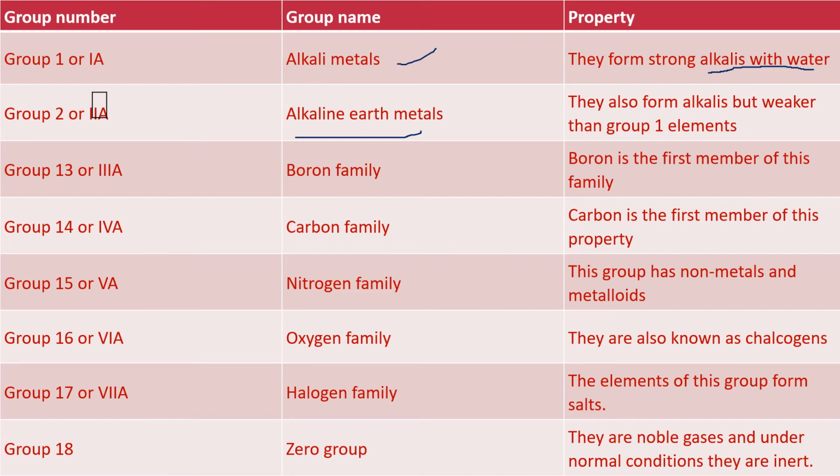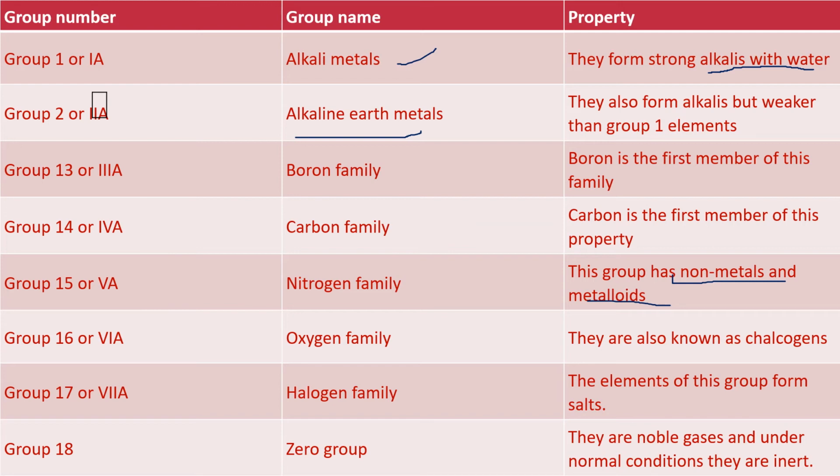This group has non-metals, metals and metalloids. What are metalloids? Metalloids are elements which have properties of both metals and non-metals. The zigzag line in the periodic table indicates metalloids.